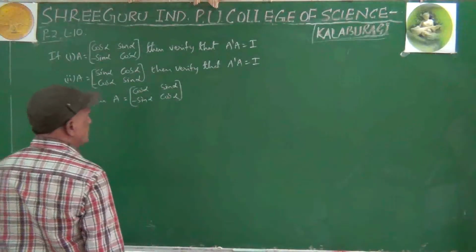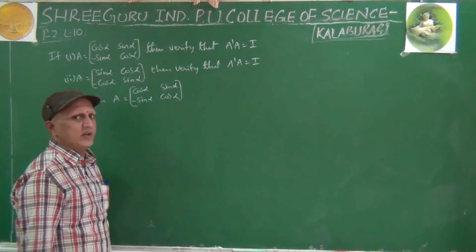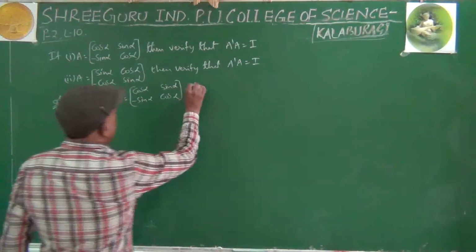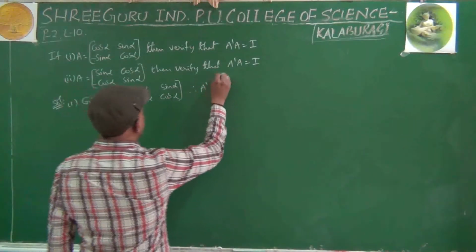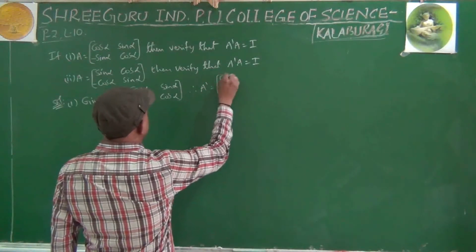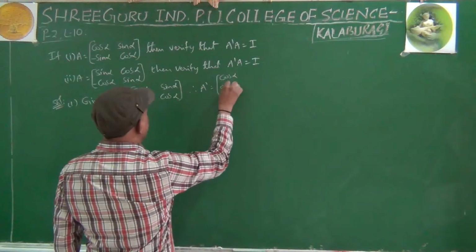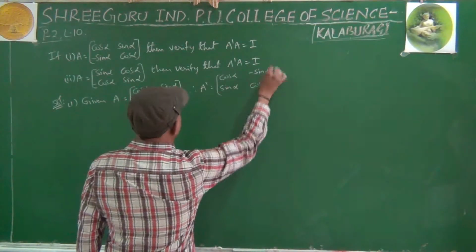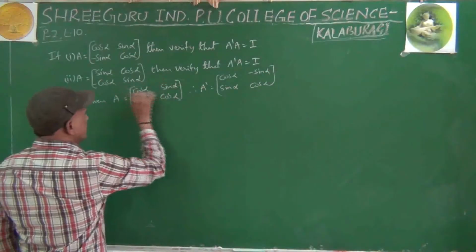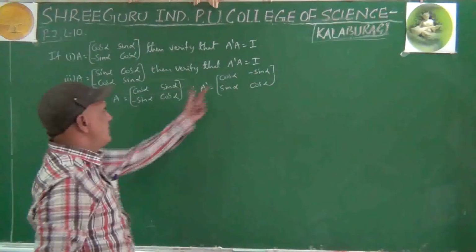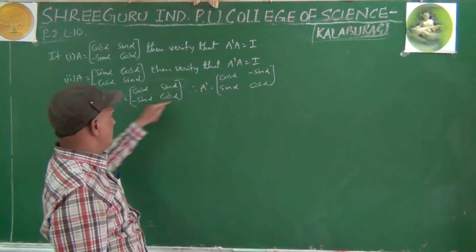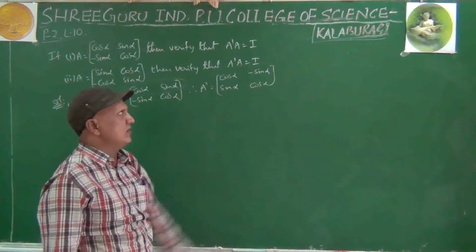If you don't know those things, it will be very difficult to understand these. Therefore, A dash equals, what is A dash? First row becomes first column. Second row becomes second column.